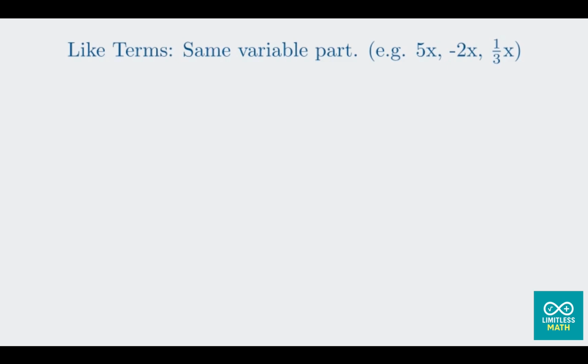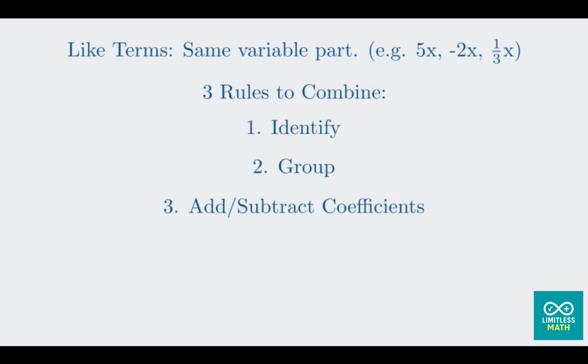We saw the 3 simple rules to combine them. First, identify the like terms. A great strategy for this is to use highlighting or shapes. Second, group those like terms together to make them easier to see. Third, add or subtract their coefficients, keeping the same variable part. It's a simple process, but mastering it is essential.